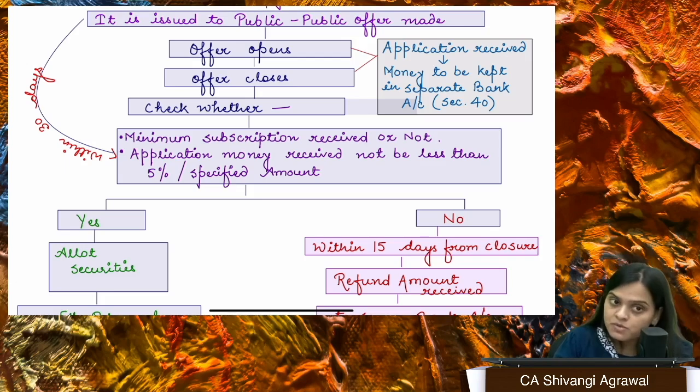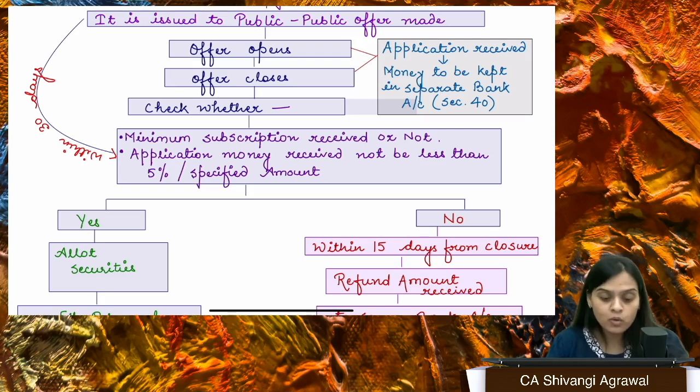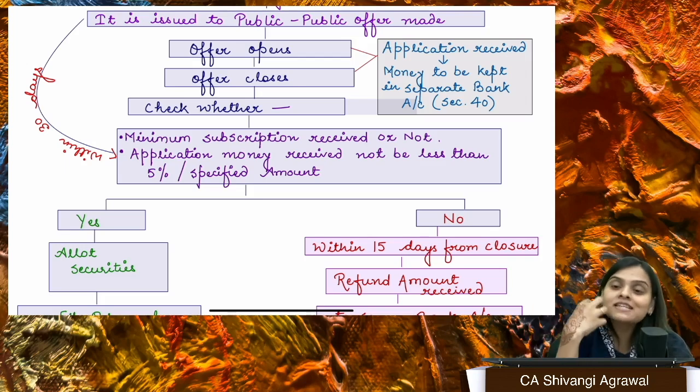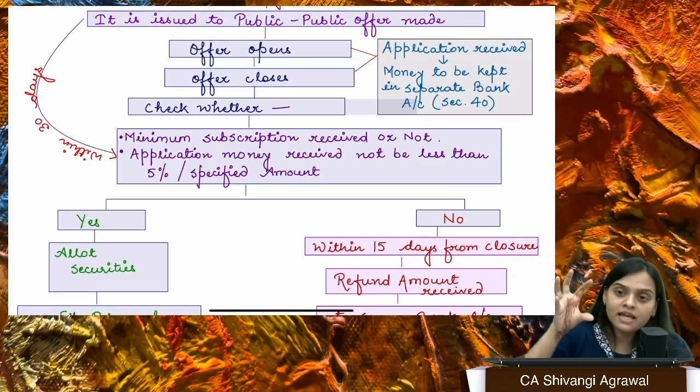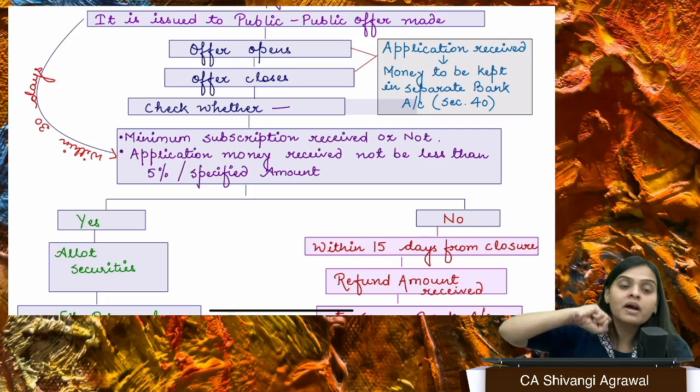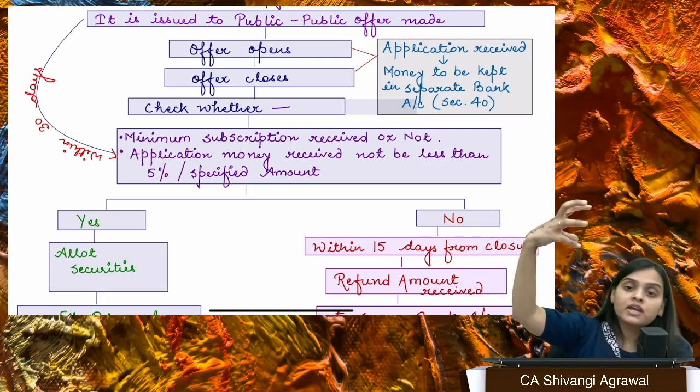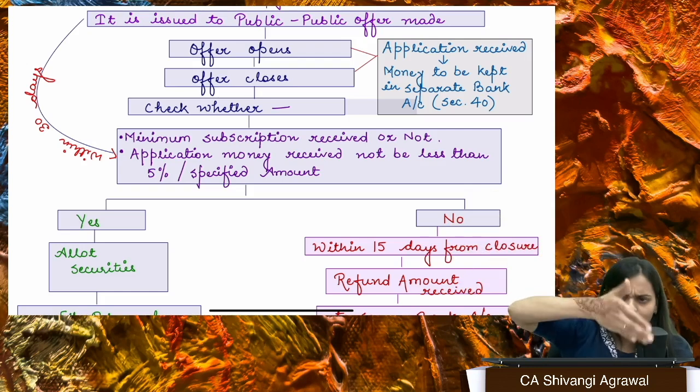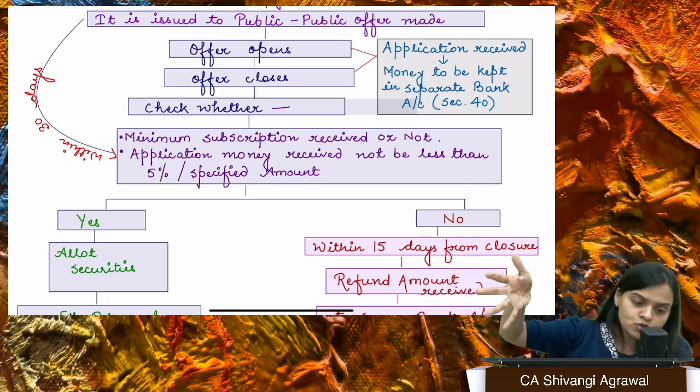What is minimum subscription, ma'am? Minimum subscription amount is basically 90% of whatever amount we need, right? Supposedly, we are raising funds of 1 crore. Then at least 90 lakh application we should receive. Now 90 lakh doesn't mean we are actually receiving 90 lakh but worth 90 lakh shares, right? If I'm raising securities worth rupees 1 crore, if I'm asking the people to buy securities worth 1 crore, maybe I will take the money in phases.